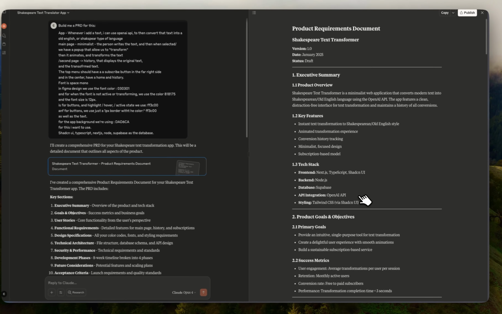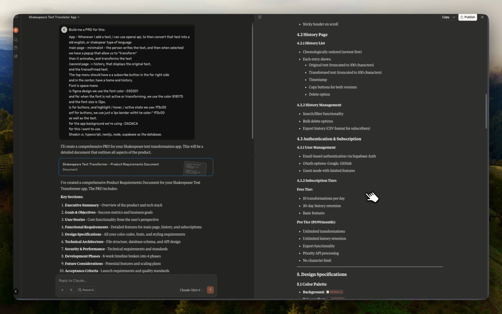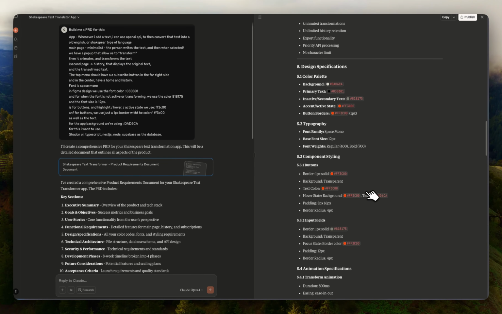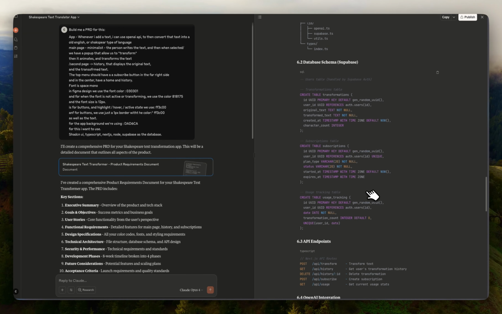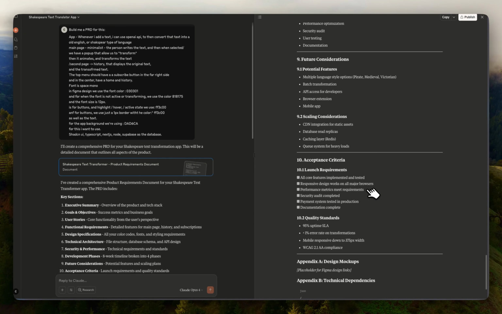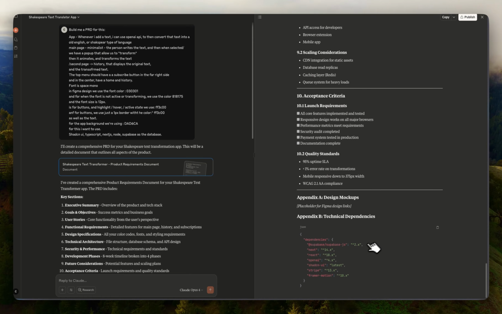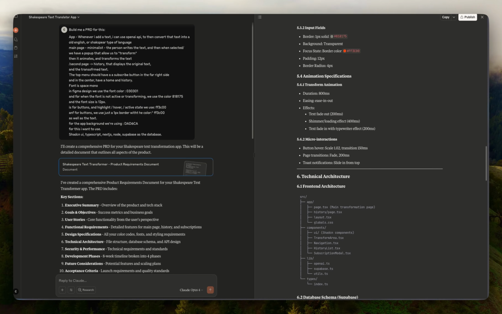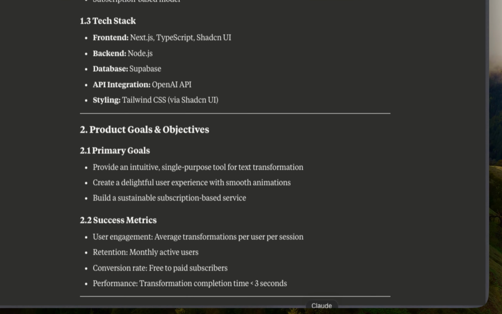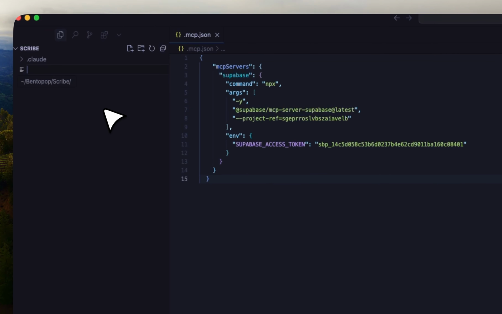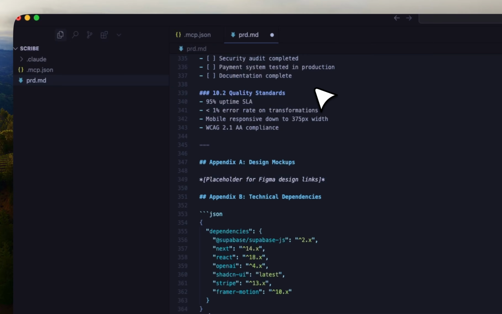Now, the thing about creating a PRD is that I highly recommend you actually go through it and read the PRD, because you're going to find a couple of things that you don't actually need if you don't go super in depth into it. One thing that we are going to do is copy this, then go back into here, create a prd.md, and then paste this here and save it.